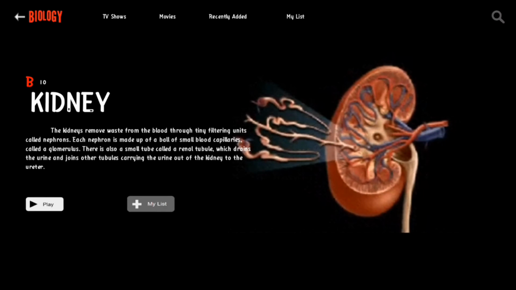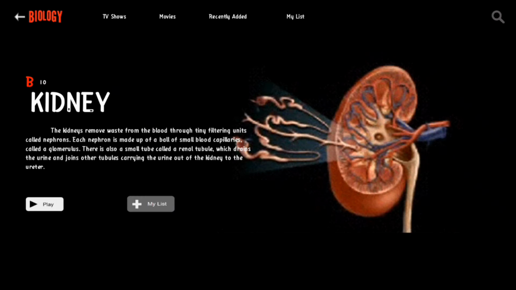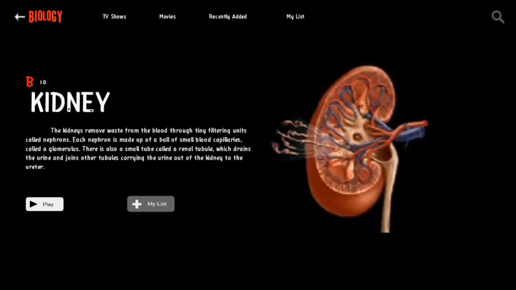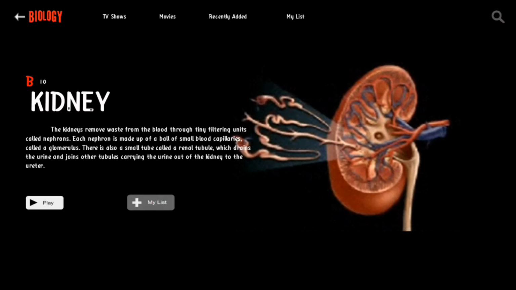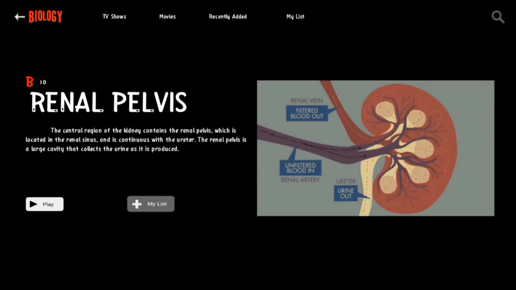Each kidney is located on the side of your spine, below your ribs, and behind your belly. Each kidney is about 4 or 5 inches long, roughly the size of a large fist. Renal pelvis. The central region of the kidney contains the renal pelvis, which is located in the renal sinus and is continuous with the ureter.